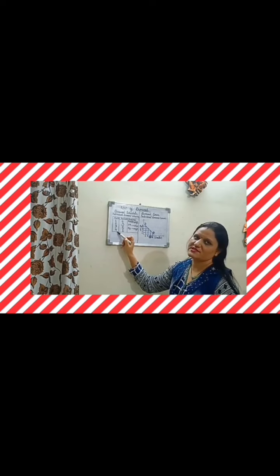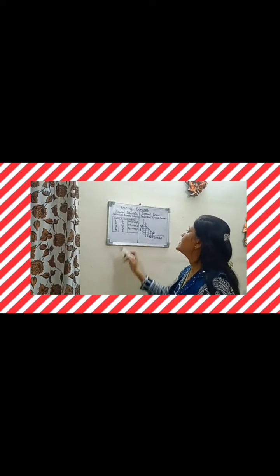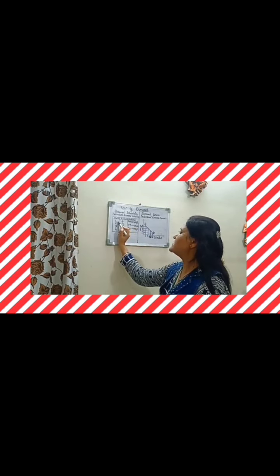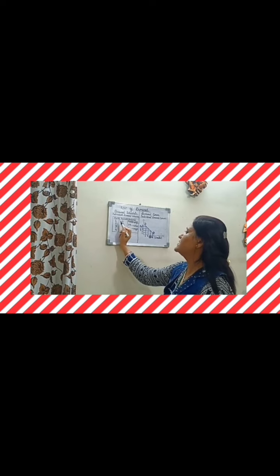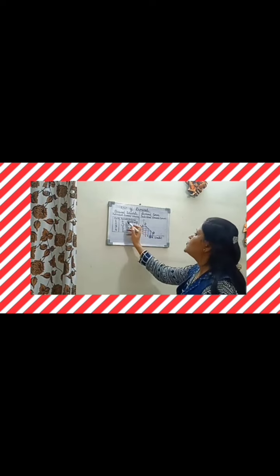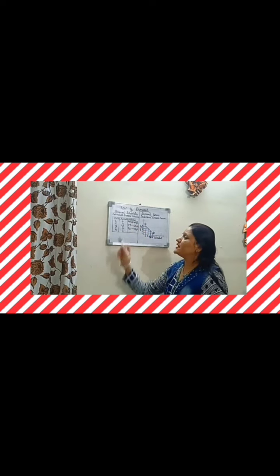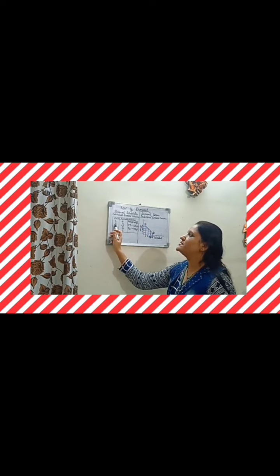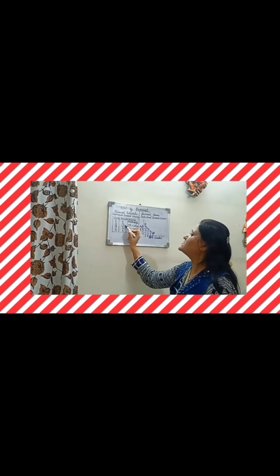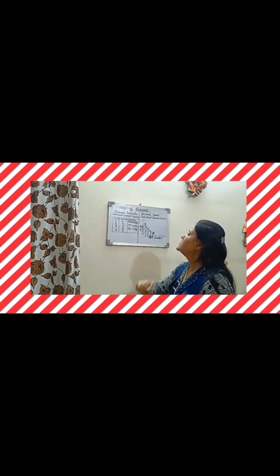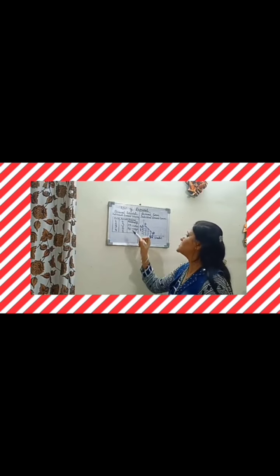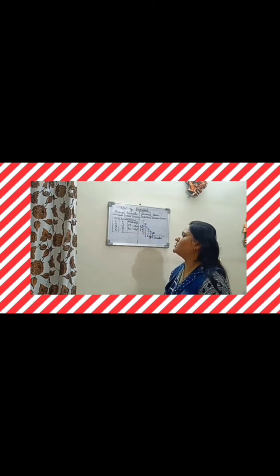Here we will see that if the price of a commodity is 1 rupee per unit, then a consumer is ready to purchase 4 units of the commodity. And if the price increases to 2 rupees per unit, then the consumer is willing to purchase 3 units of the commodity.